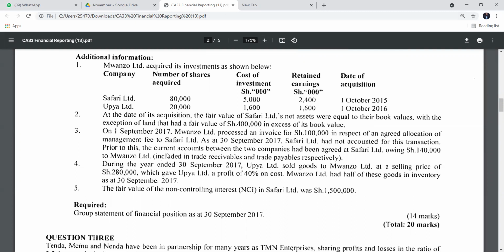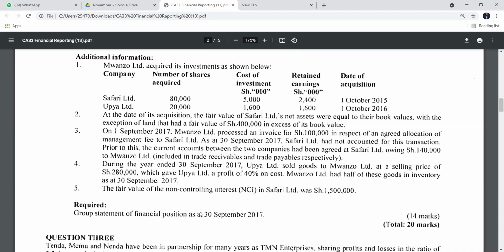Then again, for the goods in transit, I've said you add. It could have been concerning the goods which were sold by one entity to the other, and these goods were on credit, but they were never received by the relevant recipient. For example, if they could have said Mwanzo sold goods to Safari, that is an example I'm giving.